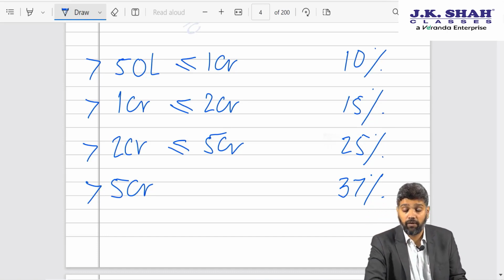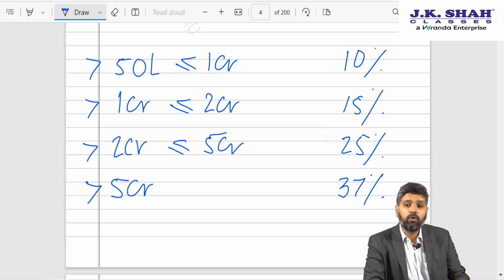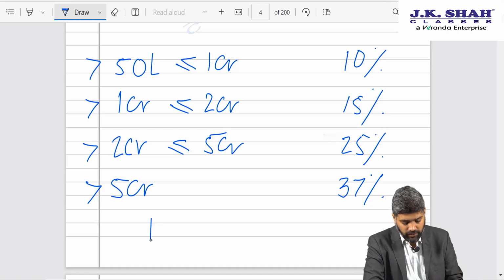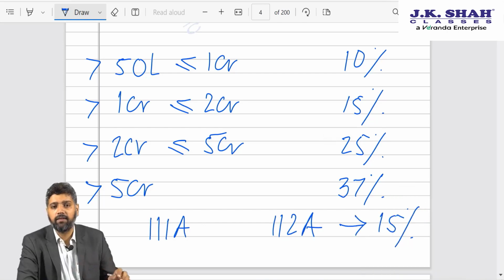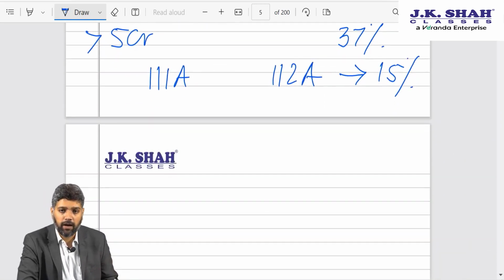However, with regard to income earned under the head capital gain, that is section 111A and section 112A, the maximum surcharge which can apply on such tax is 15%. That is the maximum surcharge which can apply.